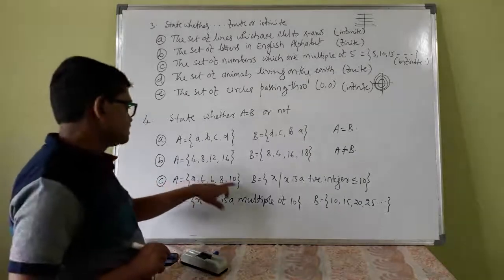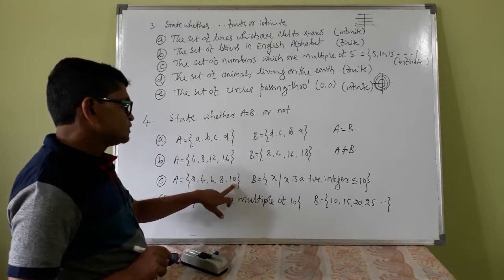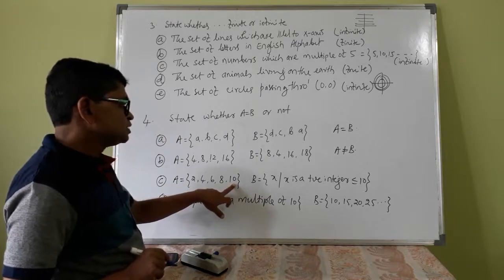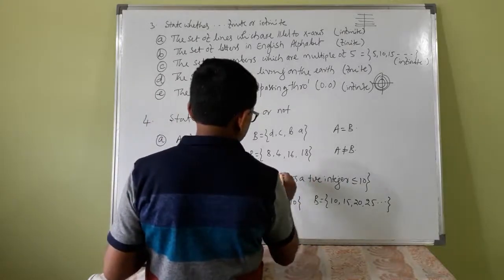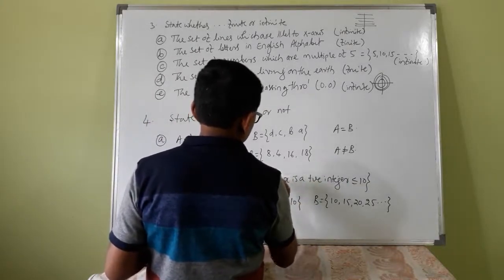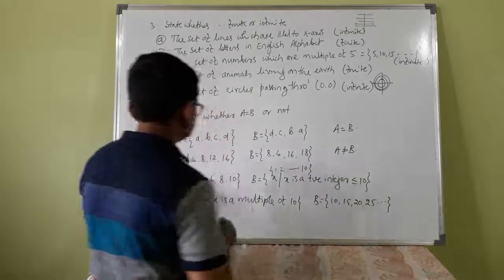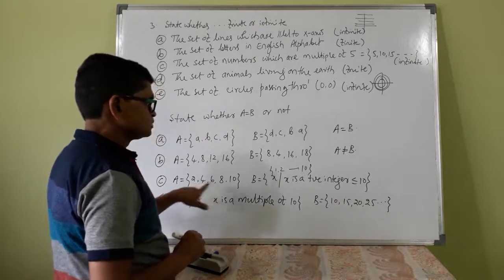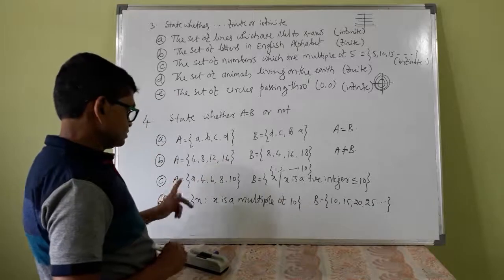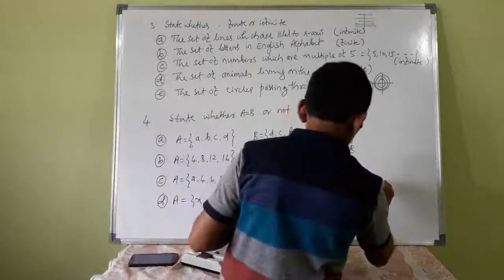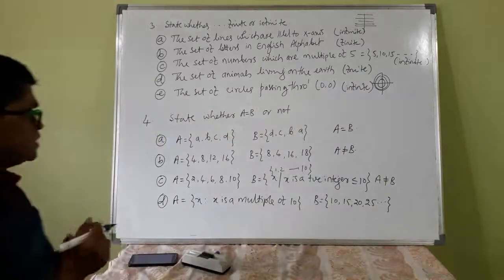A is 2, 4, 6, 8, 10. B is x where x is a positive integer less than or equal to 10, which means 1, 2, and so on up to 10, whereas A has only even numbers. If x were an even positive integer, they would be the same, but here A and B are not the same. Next, x is a multiple of 10.